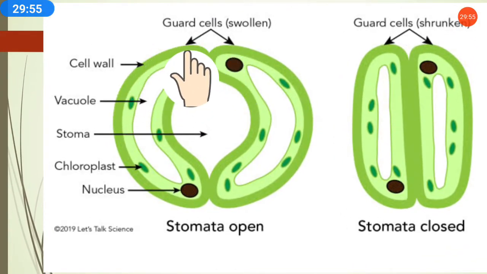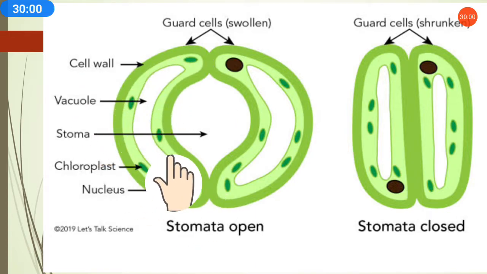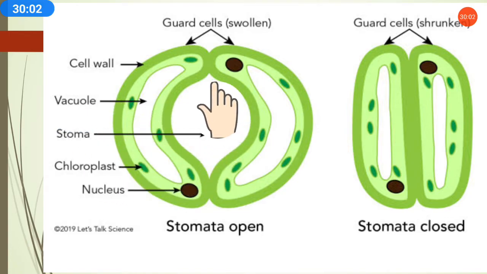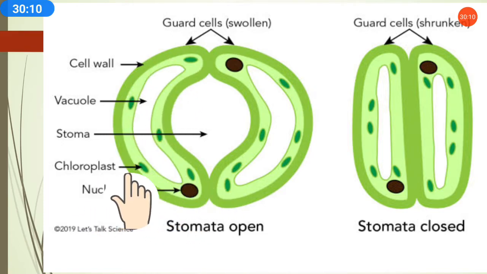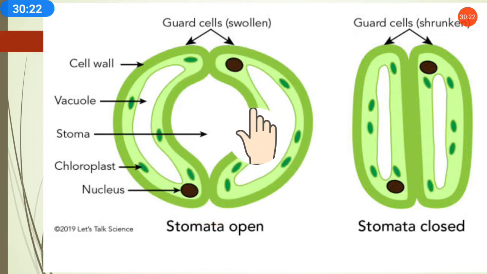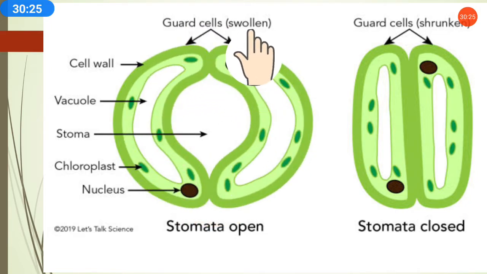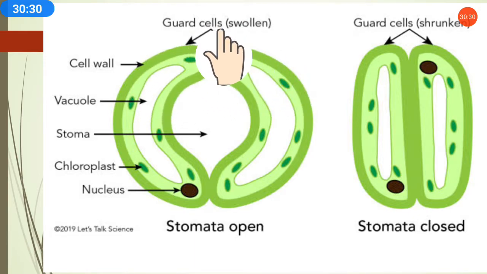See, the outer wall of this cell is called cell wall, and then this part is called vacuole, and the inner middle part is called stoma. And that cell which is present in the stomata is called chloroplast, and in this, chlorophyll is present, and this is the nucleus. And these cells present at the outer part guard the whole stomata, and these cells are called guard cells, and they are swollen and that's why they are guard cells.